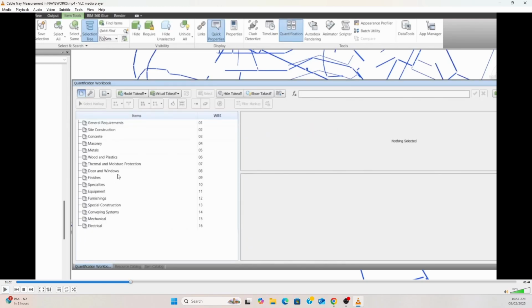Then in the quantification workbook you can see some folders. For this cable tray, we select the electrical folder to get the quantification.